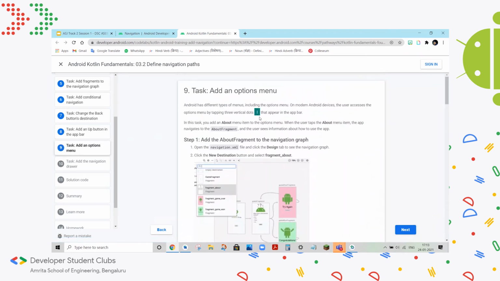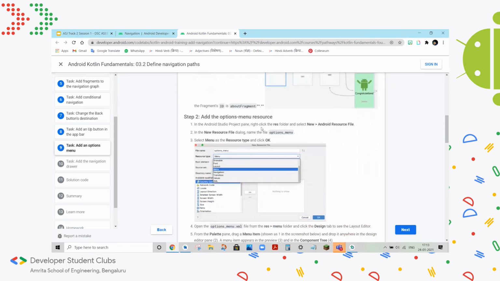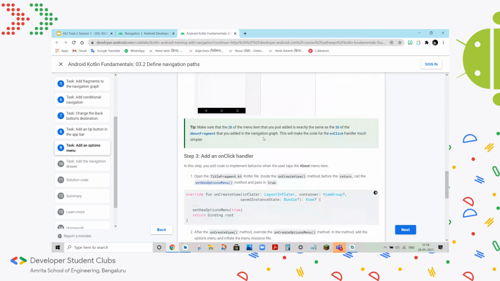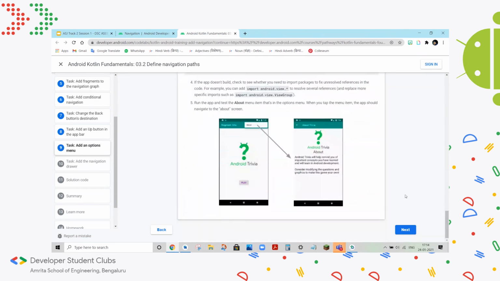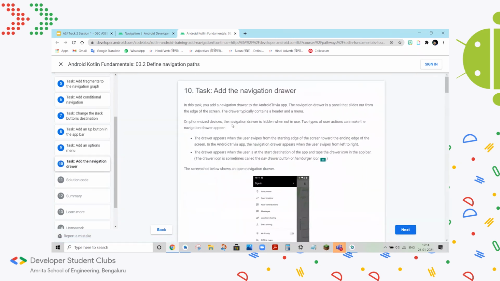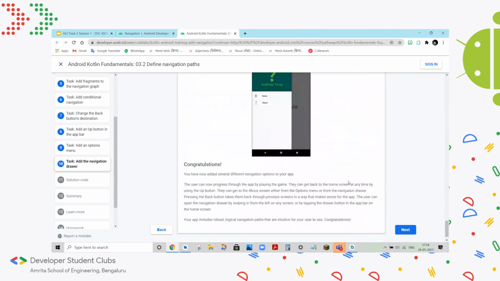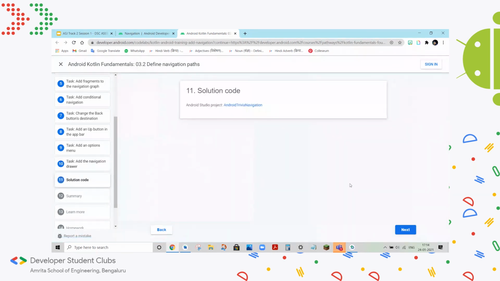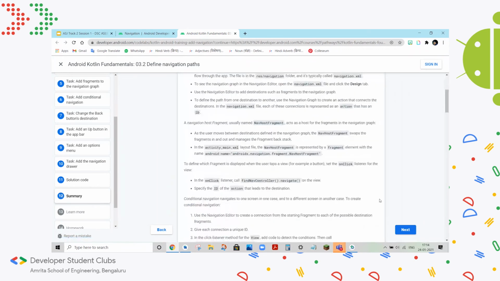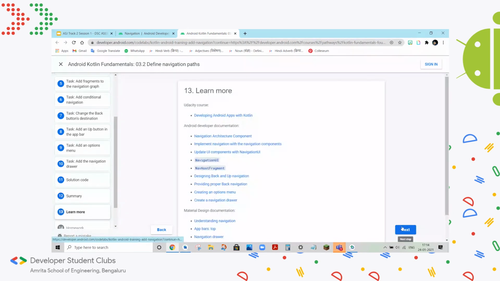Similarly, you can add an options menu, which is these three vertical dots. And you can add the navigation drawer as well. The reason I'm skipping this is that I hope you will do it yourself, go through the codelab properly, and hopefully get stuck someplace and come to us, so that I have assurance that you are doing the work yourselves too.